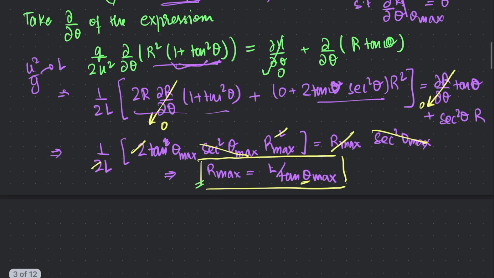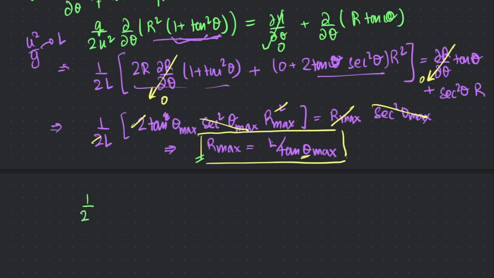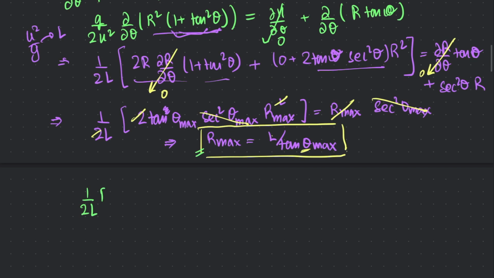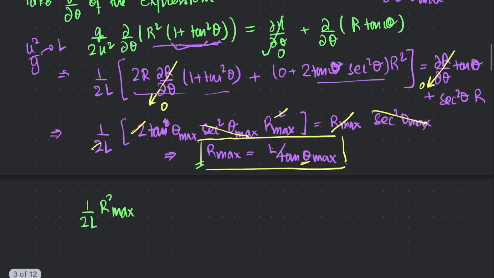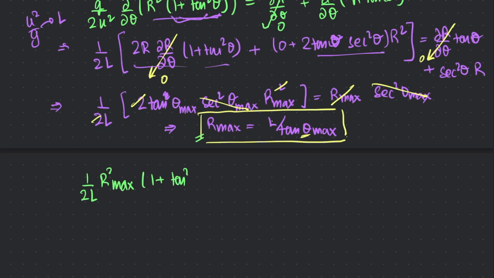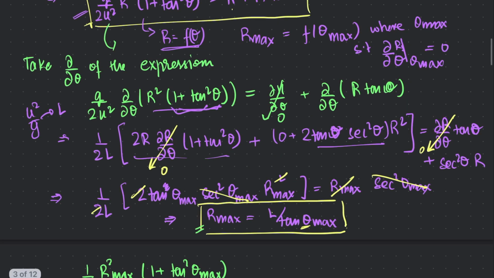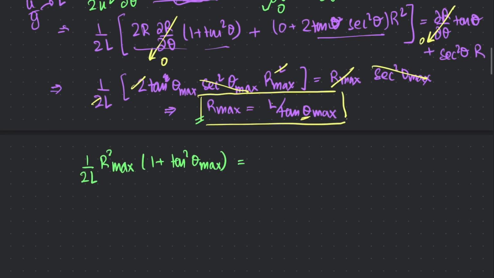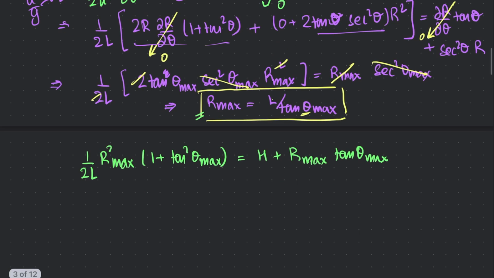And so, rewriting that expression again, we get 1 over 2L, r squared max, 1 plus tangent squared theta max on the left-hand side, and the right-hand side is going to be h plus r max tangent theta max. All right. So we want to get rid of theta max.